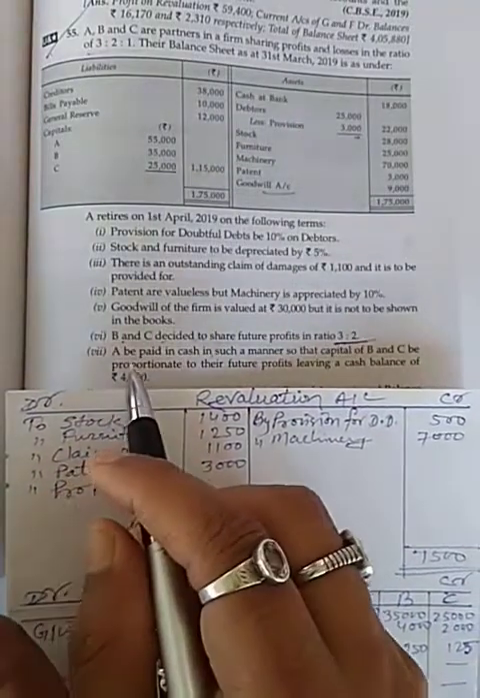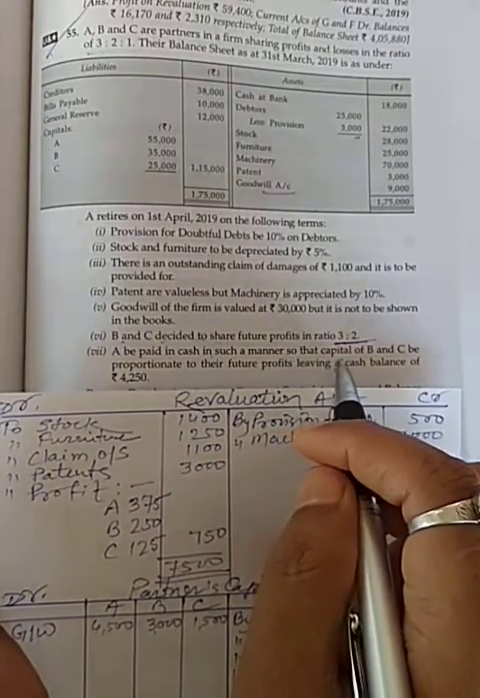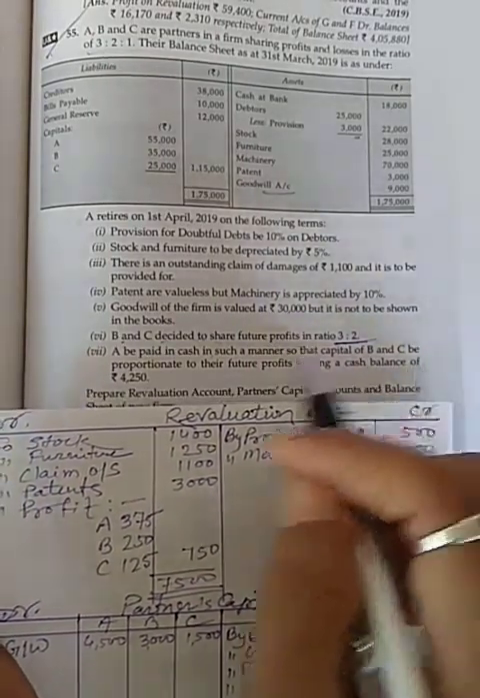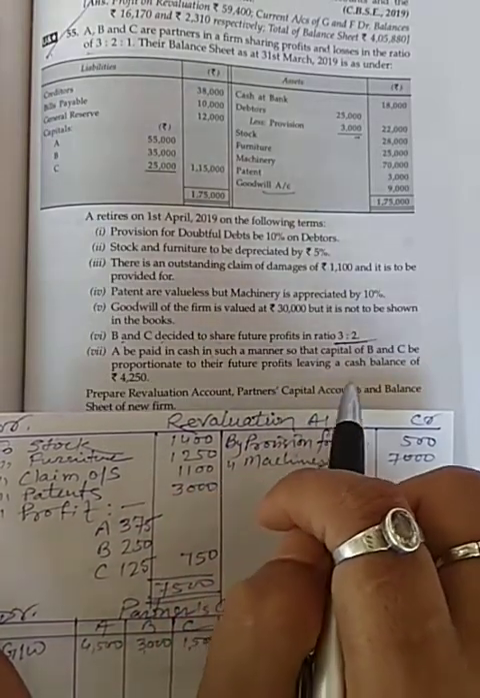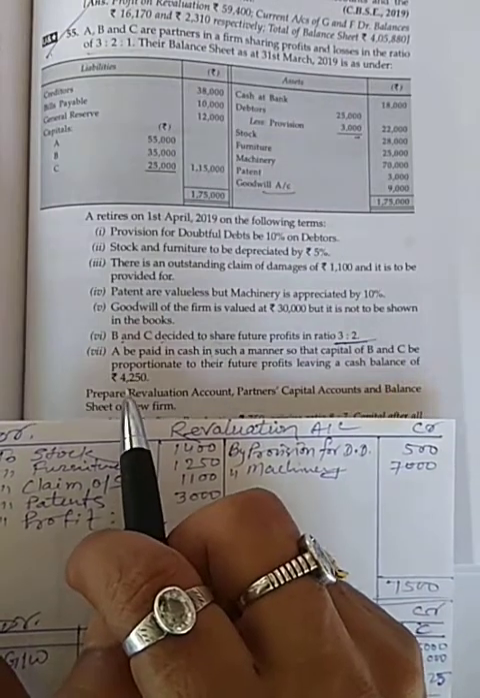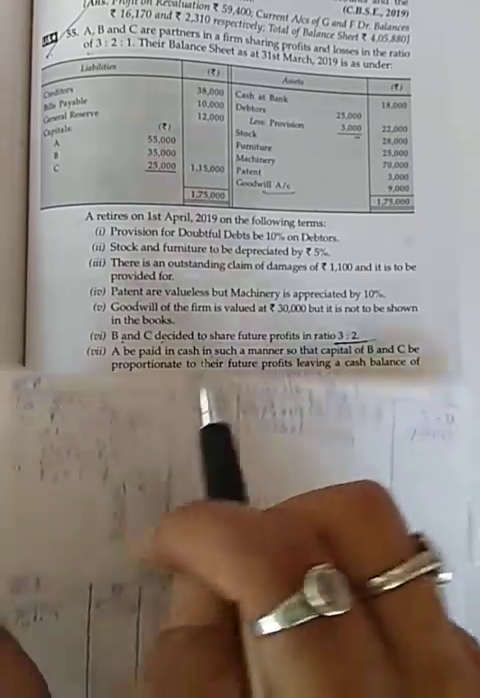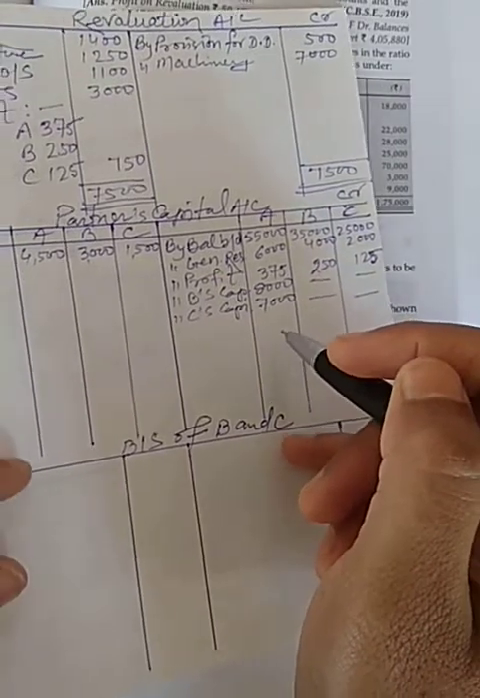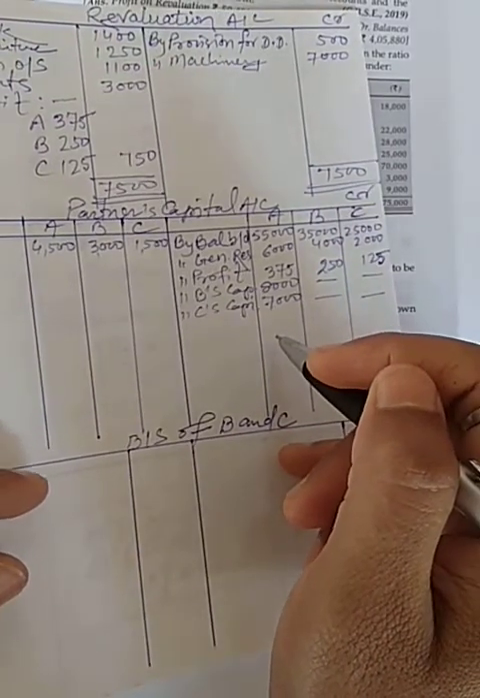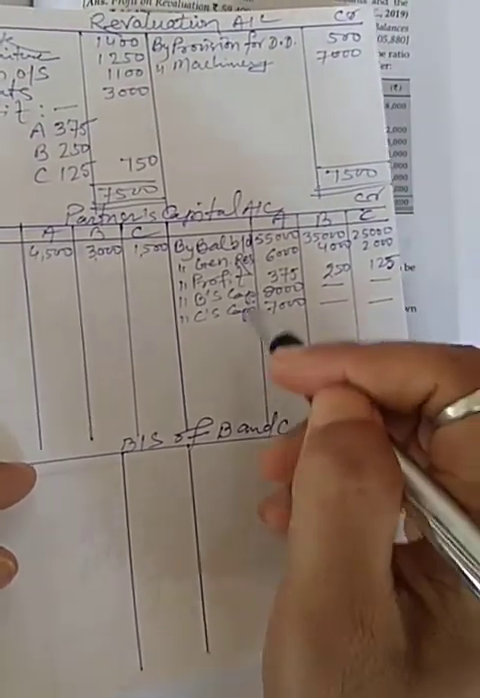Now the question says A, B paid in cash in such a manner so that capital of B and C be proportionate to their future profit, leaving a cash balance of 4,250. So now first I will calculate how much amount is paid to A.